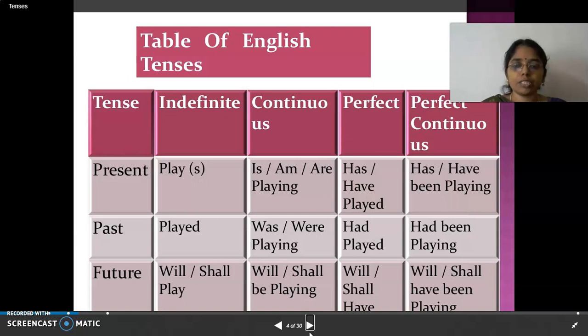Then for future tense, you can use the word will or shall. Will play or shall play. Next for continuous, future continuous, will be playing or shall be playing. Future perfect, will have or shall have played. For perfect continuous, will have been playing or shall have been playing. Before, future perfect continuous would not be there. Now they have introduced it, right?